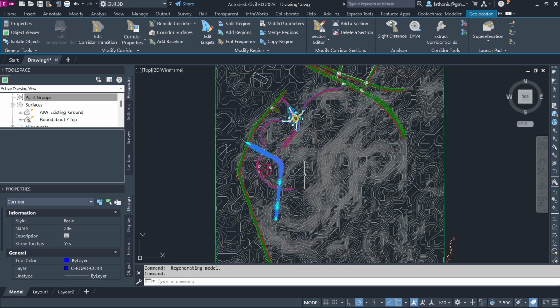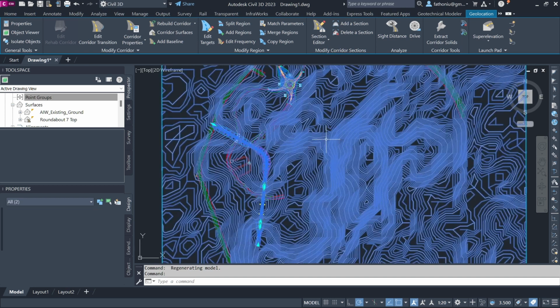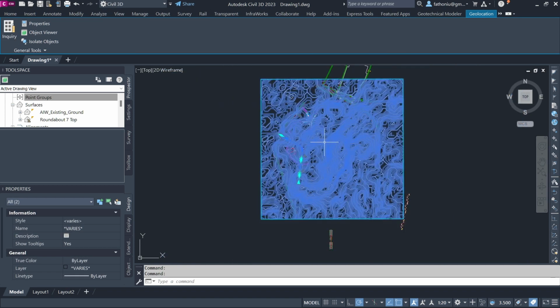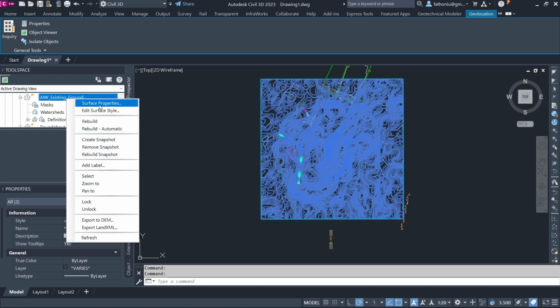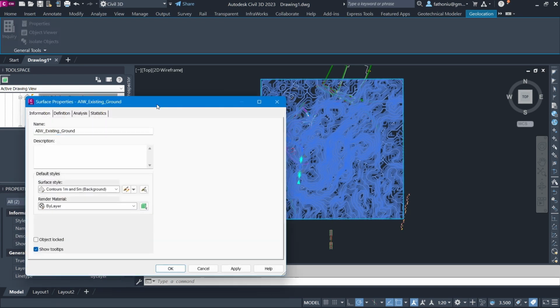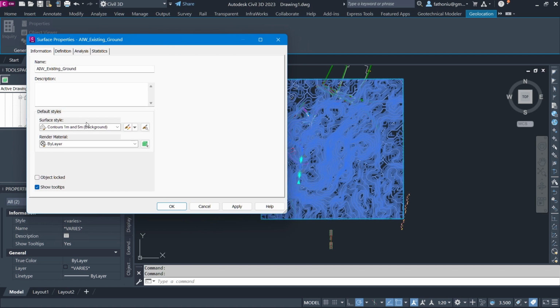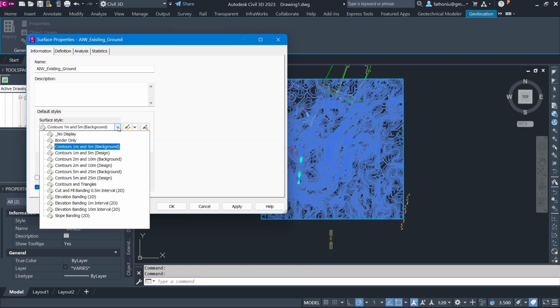Okay, then here is the surface. Basically it is the existing ground. Then you can right click and go to surface properties here. You can change the style. Currently we have surface style and background, and the contour is 1 meter and 5 meter.